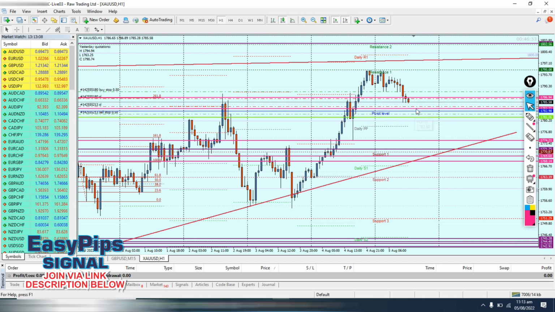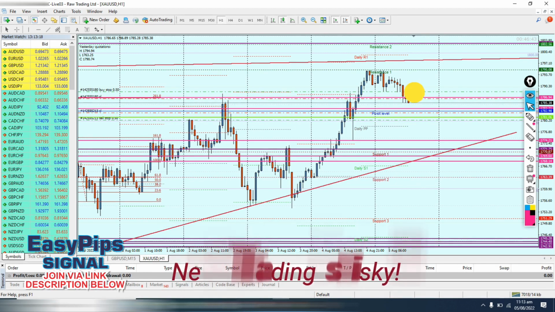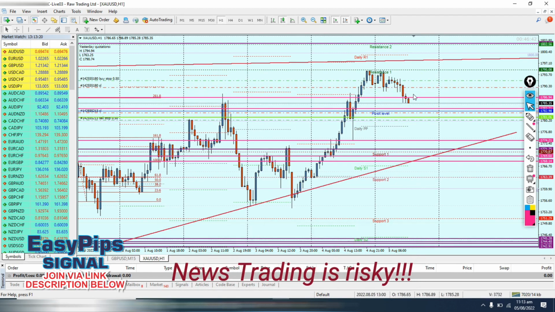As the market keeps moving, let's assume the market is moving downwards, we'll keep dragging this one downwards. If the market is going upwards, we keep dragging this one upwards. We want the market to only activate one of the pending orders at the exact time the news release will be given out. So we want one of our pending orders to be triggered at exactly 1:30 p.m. We don't want it triggered at 1:28 or 1:25. We want it triggered at 1:30 p.m.